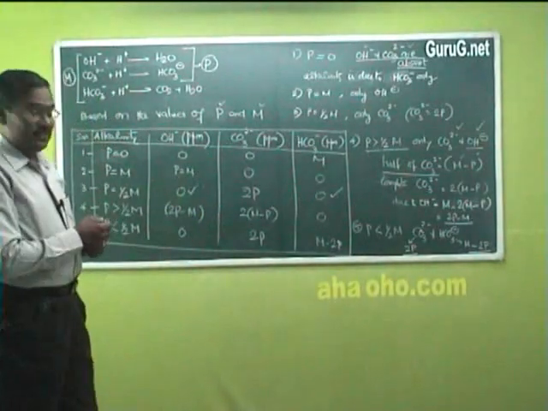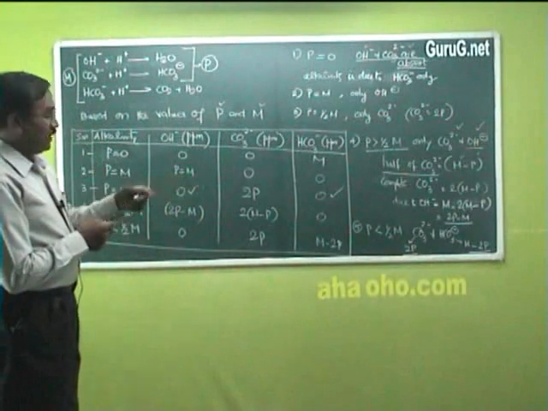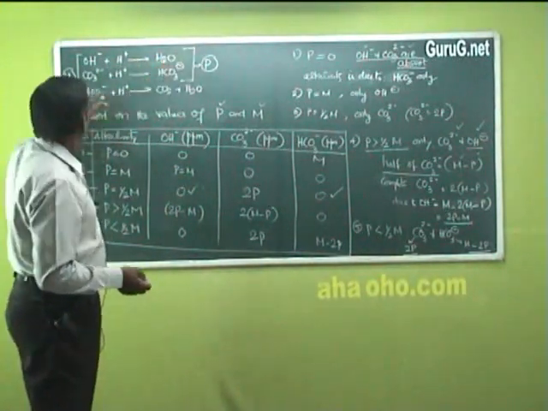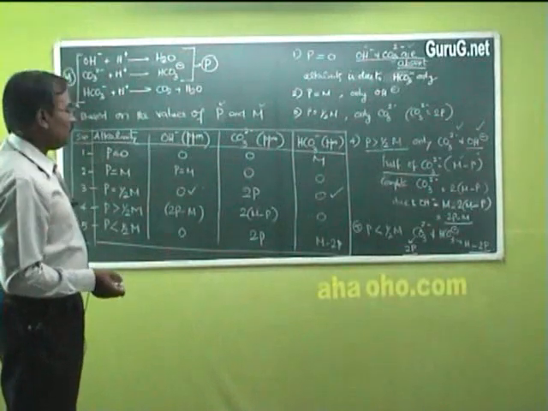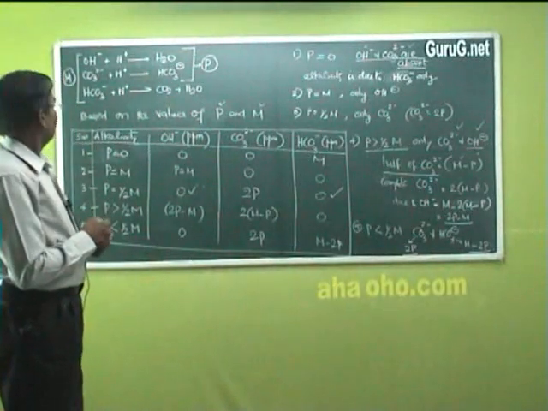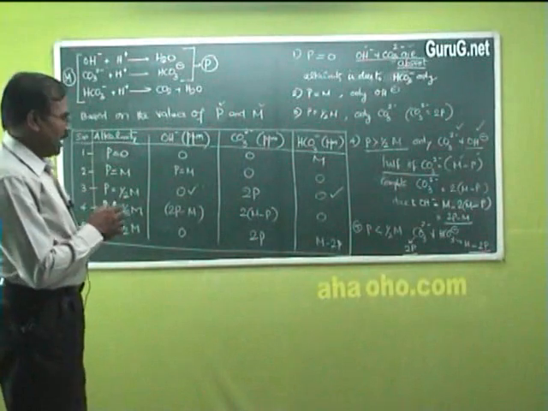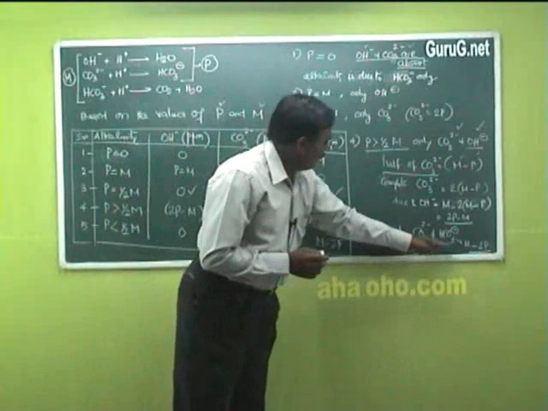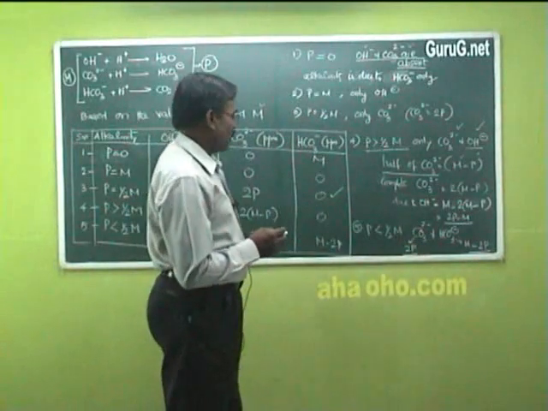And the last condition is phenolphthalein alkalinity is less than half of methyl orange. It indicates that there is no hydroxide, only carbonate and bicarbonate is present.